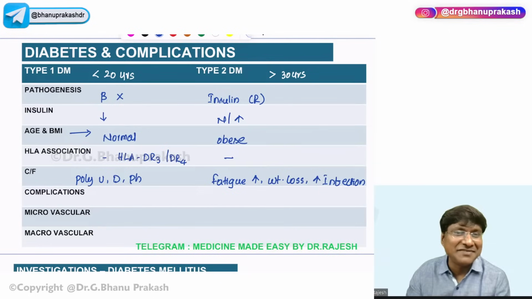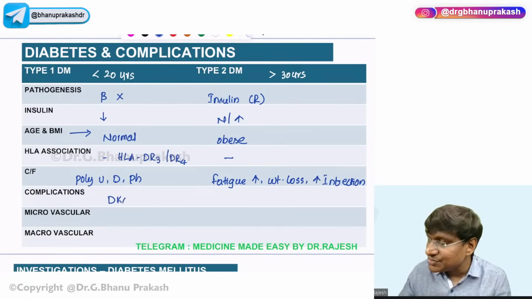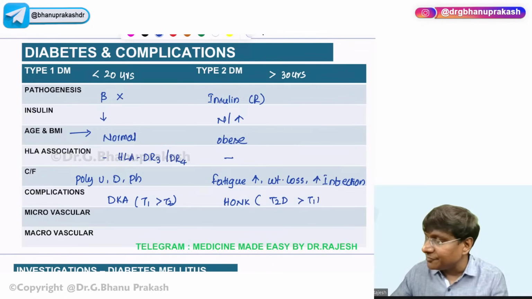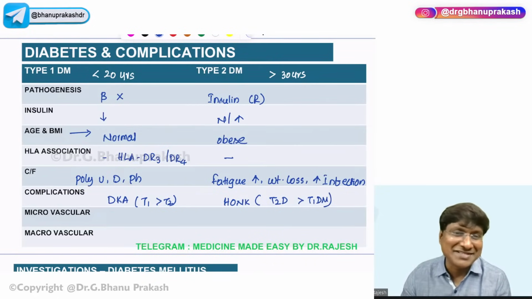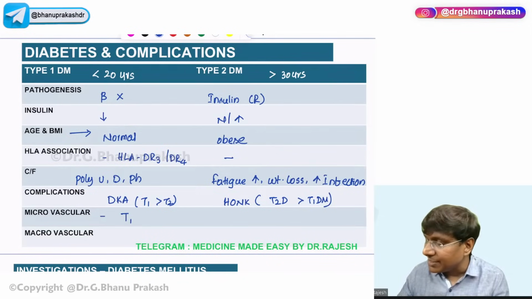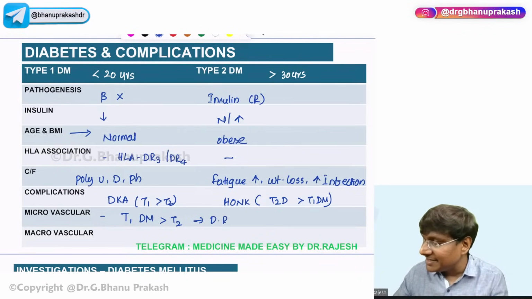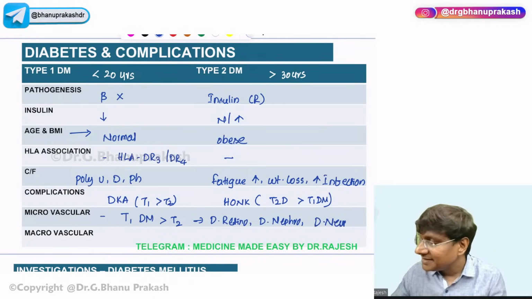And complications: in type 1, diabetic ketoacidosis is more common than in type 2. Whereas in type 2, hyperosmolar non-ketotic coma is more common than in type 1 diabetes mellitus. Microvascular complications are observed in both type 1 and type 2, but they are more common in type 1 than type 2. What are those microvascular complications? That includes diabetic retinopathy, diabetic nephropathy, and diabetic neuropathy.